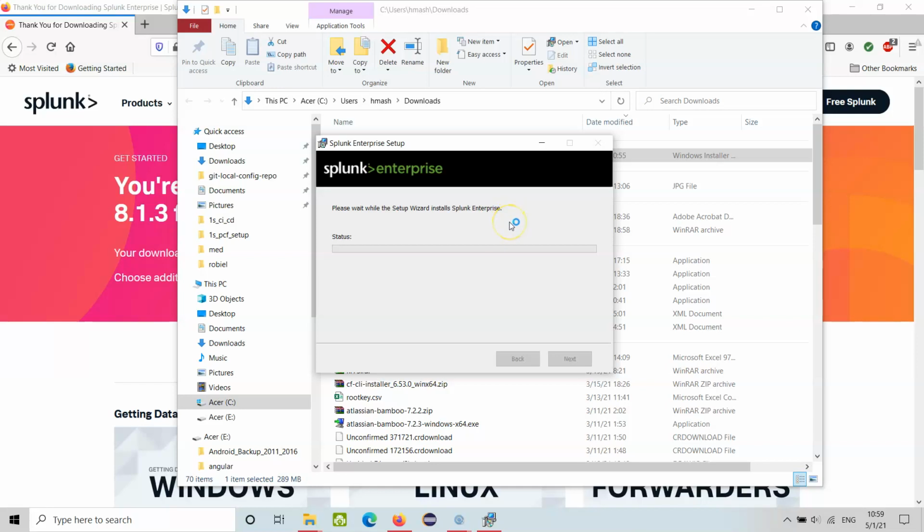Alright, looks like it will take a while. Okay, here, do you want to allow this app? Yes, say yes. Verified publisher is Splunk Inc. So allow it.